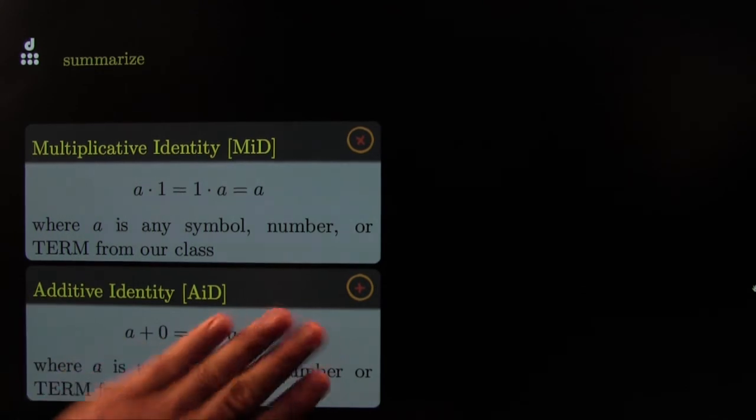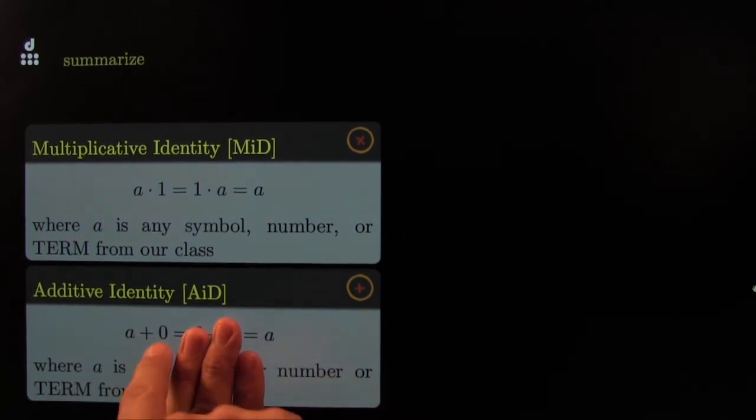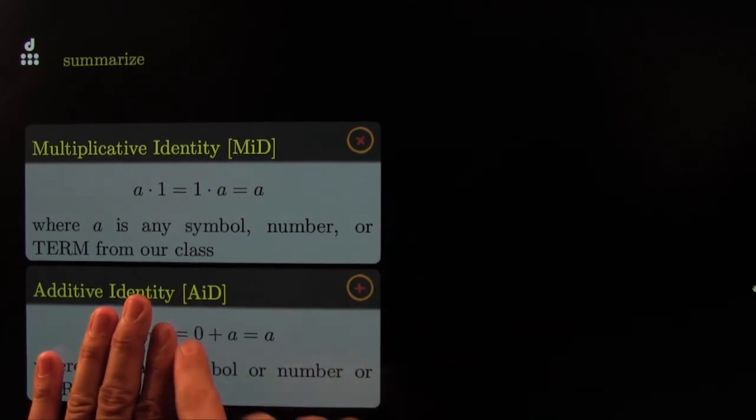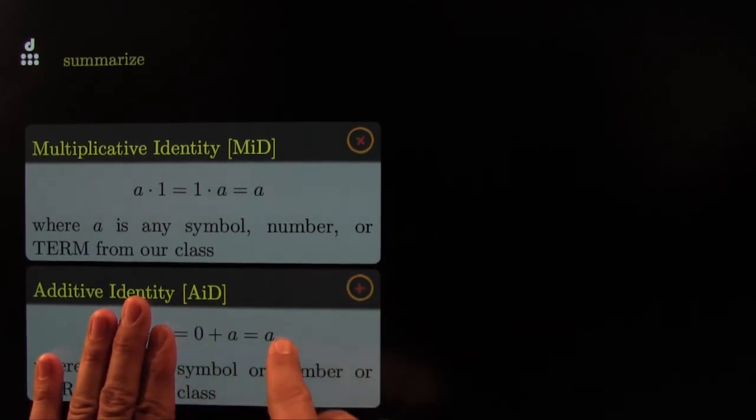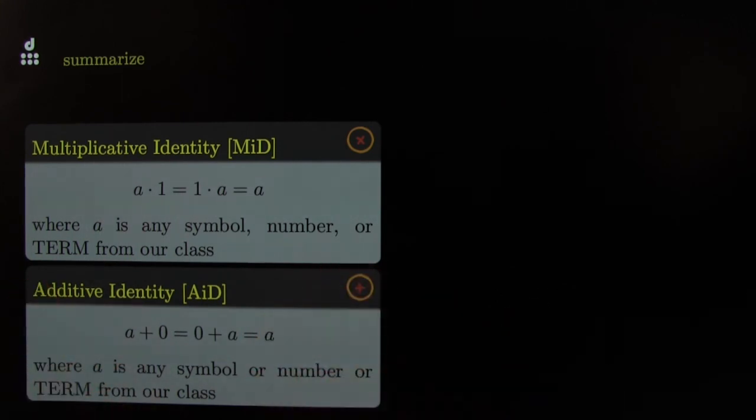Additive identity. A plus 0, still A. Nothing happens when you add a 0. Other way around, 0 plus A, nothing happens. You still get A. Works for any A. Additive identity.